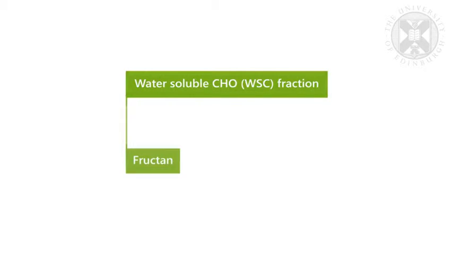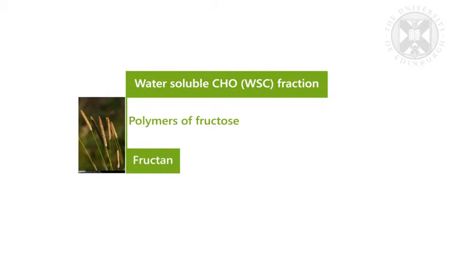Fructan, as I said, is the storage carbohydrate of many plants, in particular temperate grasses, that's grasses that grow in cooler seasons. And fructan is polymers of the sugar fructose. It's the major storage carbohydrate of many cool season grasses, for example timothy and ryegrass, and these fructans are primarily stored in the stem of the plant. What is important to remember about fructans is that although they are non-structural carbohydrates, so they're not part of the dietary fibre fraction of the plant, the horse is unable to digest fructans in the small intestine.